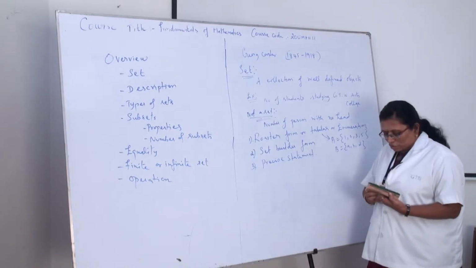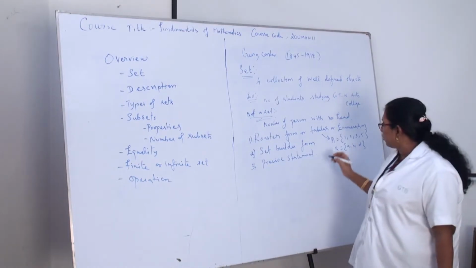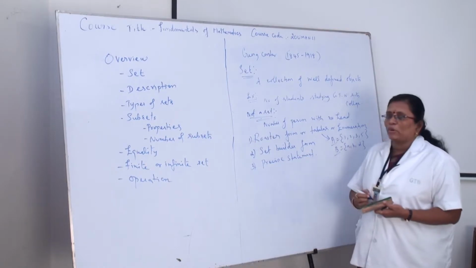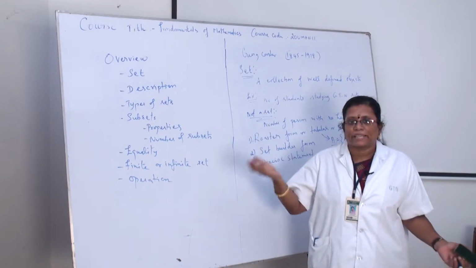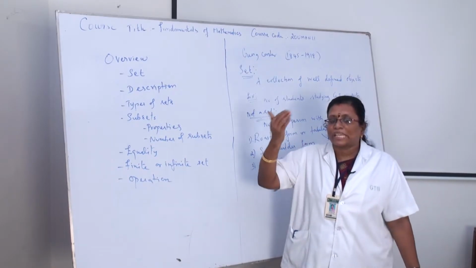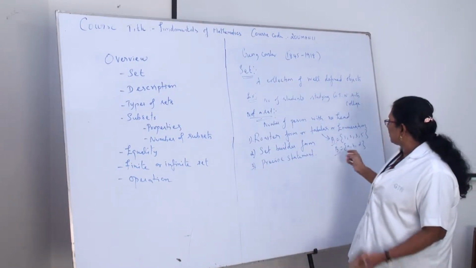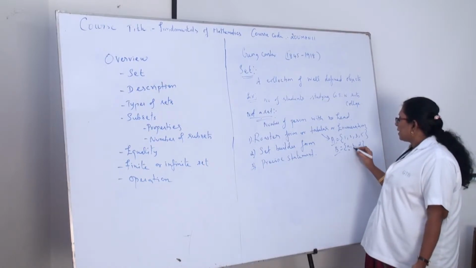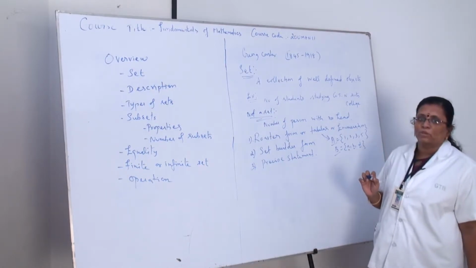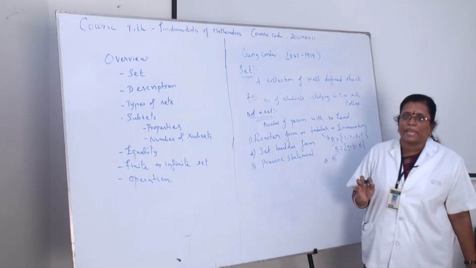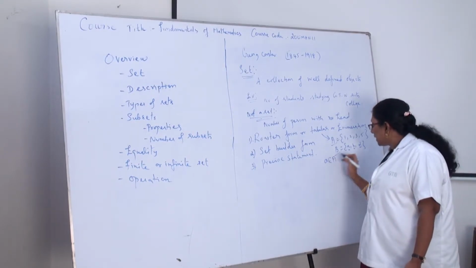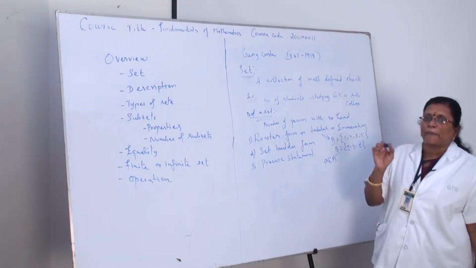Here we denote the set with capital letters A, B, C or S, and the elements are written in small letters. Suppose a is an element of the set capital A, it is simply written as a belongs to A.